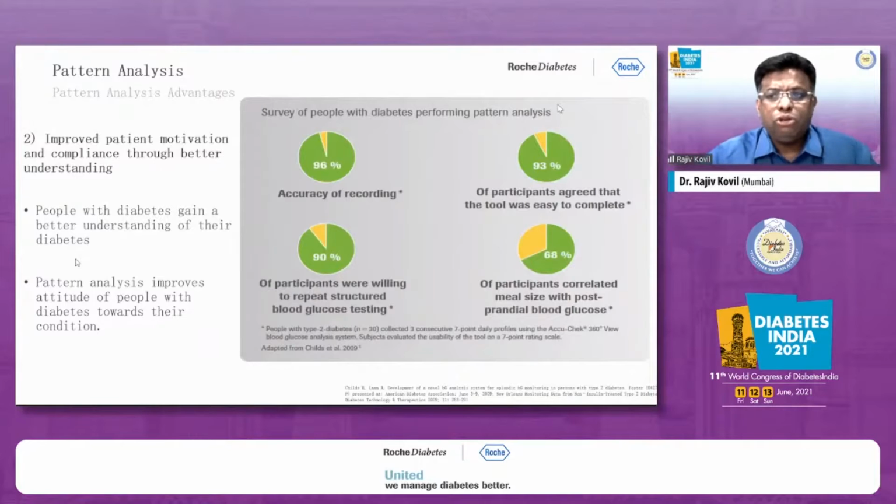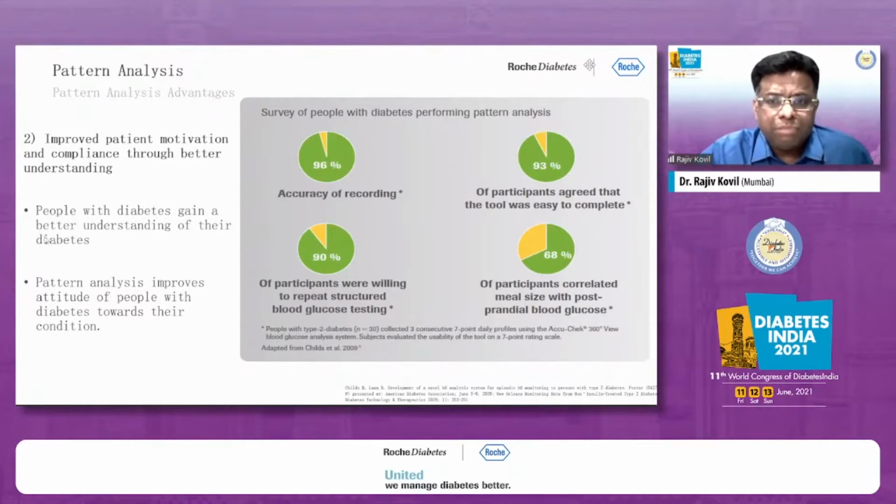What about the people who were using pattern analysis? The patient becomes very much involved in his disorder. That's what we want. We want to put the patient at the center of his management. If you have a notorious naughty kid in school, a good school teacher would actually make that student the monitor of the class. In that way, we need to encourage our patients to become independent and also take care of themselves. That is why diabetes self-management becomes extremely important.